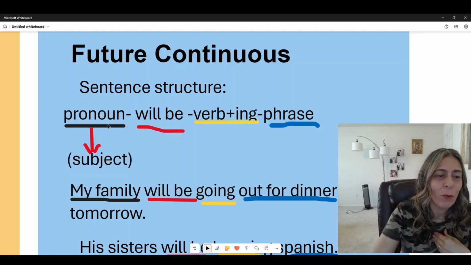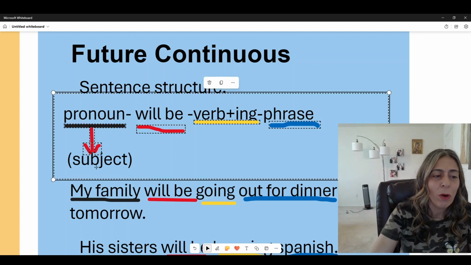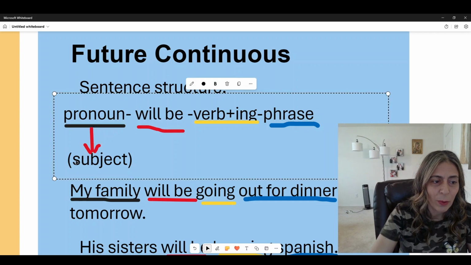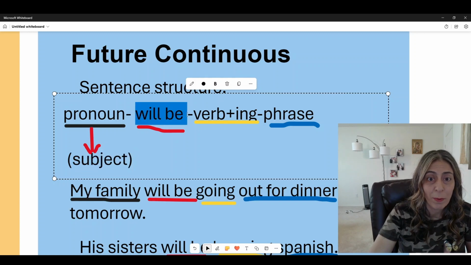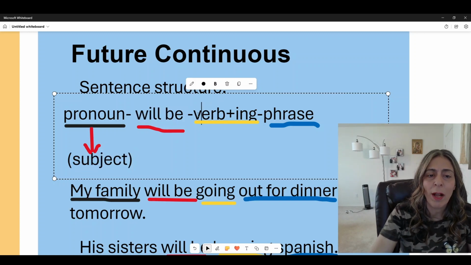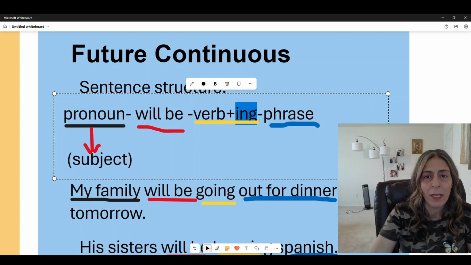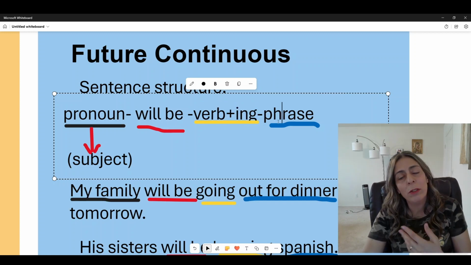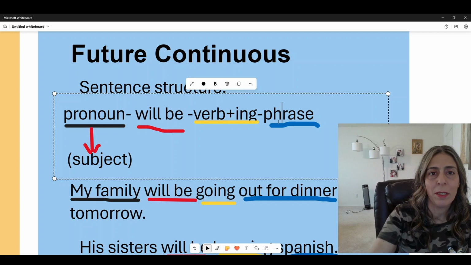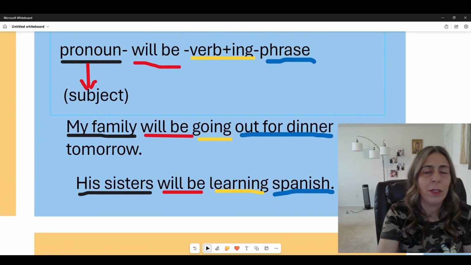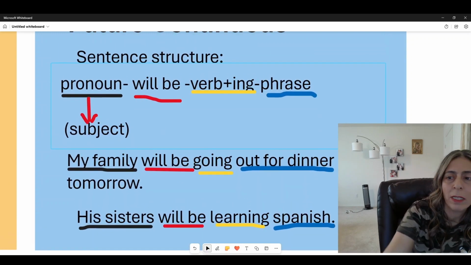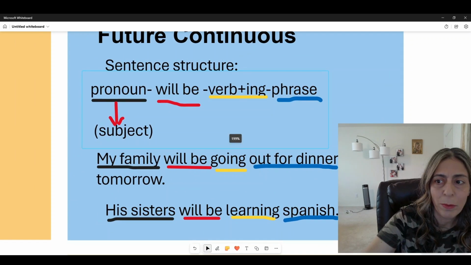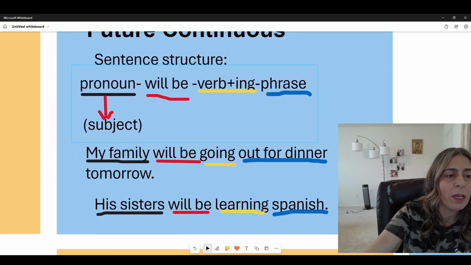So we do have the pronoun or the subject in this case, and we have the verb will be to describe the future, and we also have a verb ending in -ing and the phrase to describe what's going to happen in the sentence. Now, let's use my family again. In this case, let me shrink it just a little bit. We're going to check on the subject.